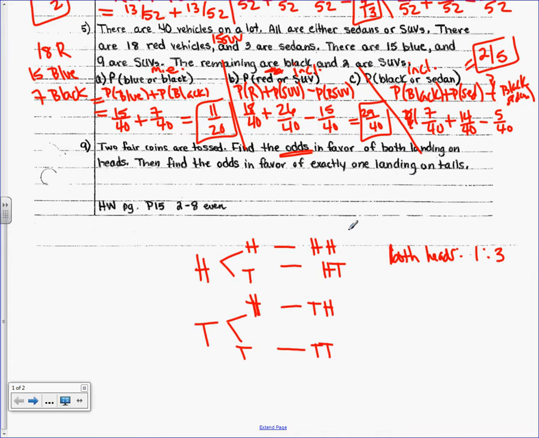The next one was exactly 1 tail. How many have 1 tail in them? 2 of them. How many are left? 2. Reduce. 1 to 1. Odds is a ratio. It's still a fraction, so you still need to reduce it. Ask me a question.